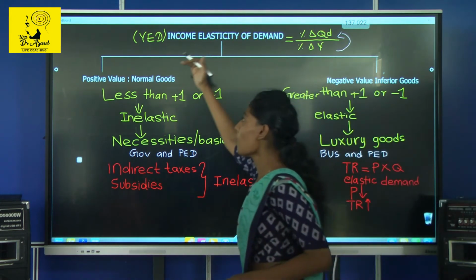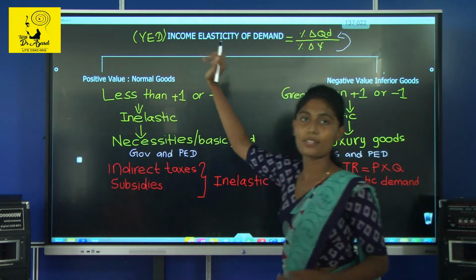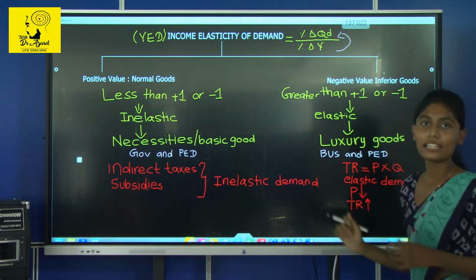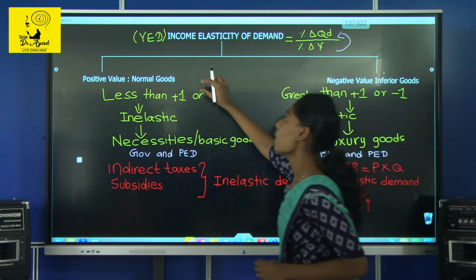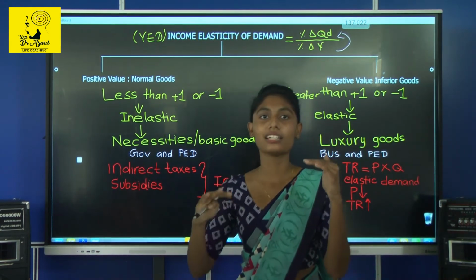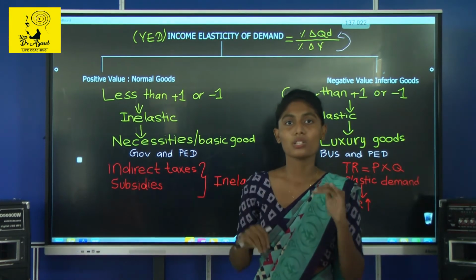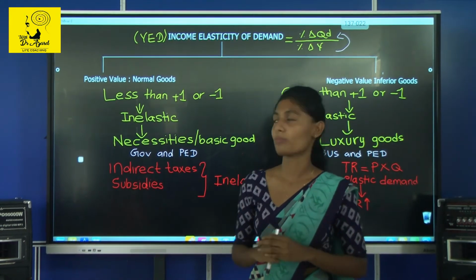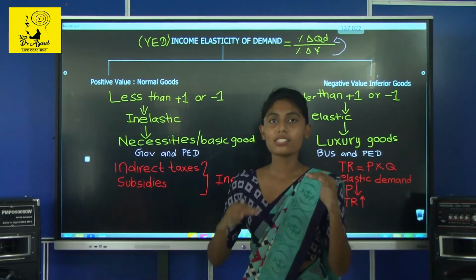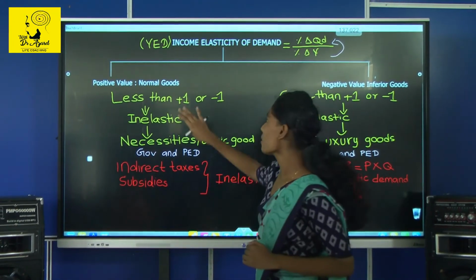If we get a positive value, we call this a normal good. And if we get a negative value, we call it an inferior good. What do you mean by normal goods? Normal goods means when your income increases, the demand also increases. So it has a positive relationship, and then we call it a normal good.